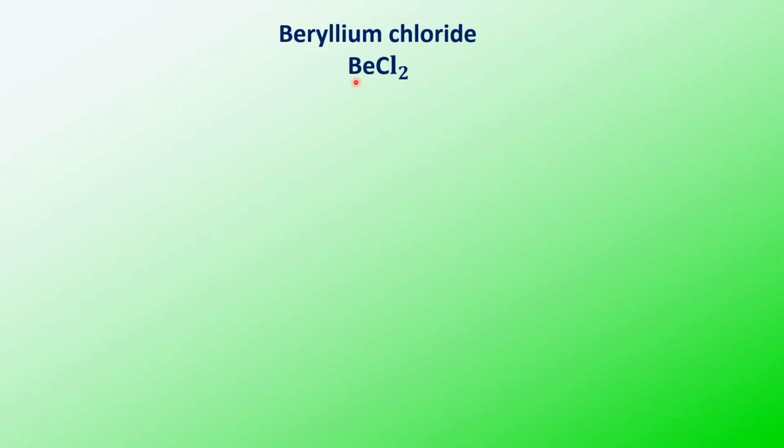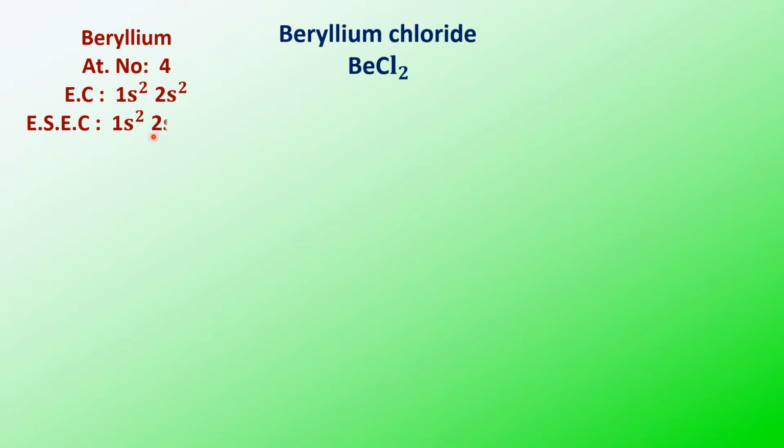BeCl2. Beryllium's atomic number is 4 and its electronic configuration is 1s2 2s2. In the excited state, we'll see that the s electron will go to the p orbital. So you will find 2s1 and then 2px1.